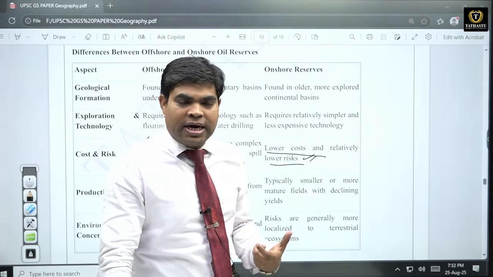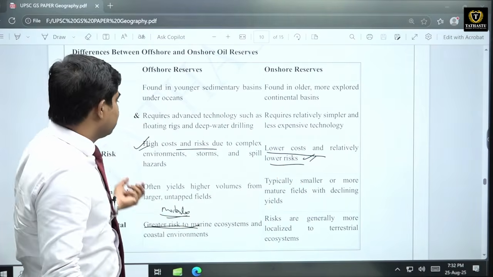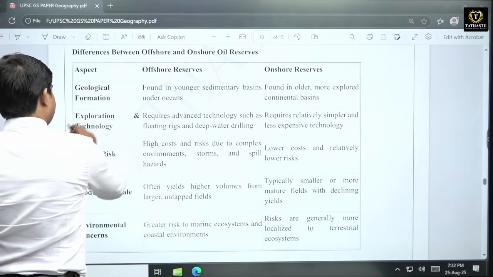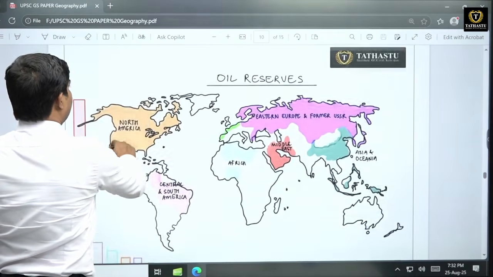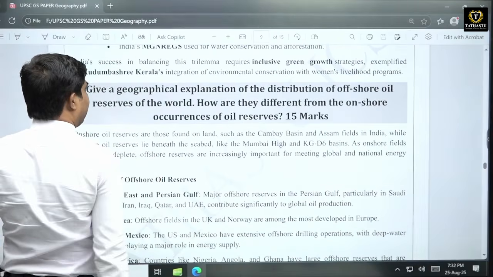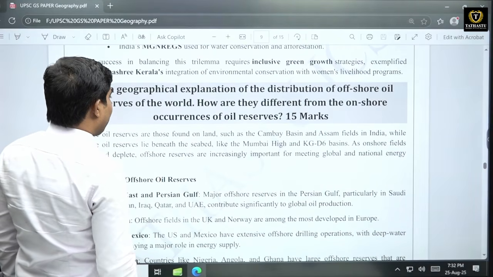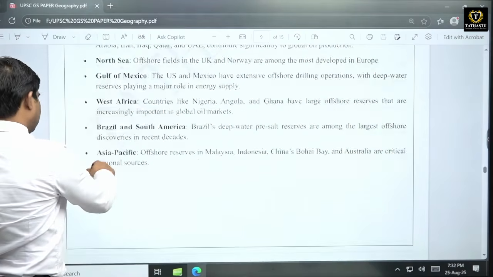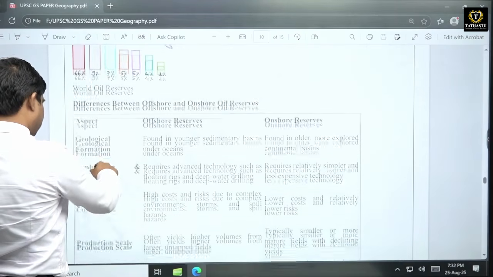So oil spills are there, water pollution is there. So this is more risky as well as poses greater risk also. So this question was related with offshore reserves of oils, and we have to write them. और क्यों कैसे डिफरेंस होते हैं? बिकॉज ऑफ वेरियस रीजंस.